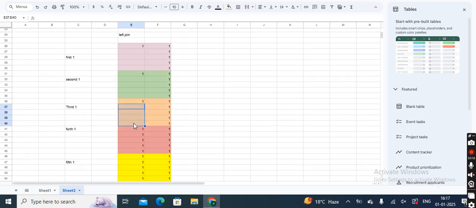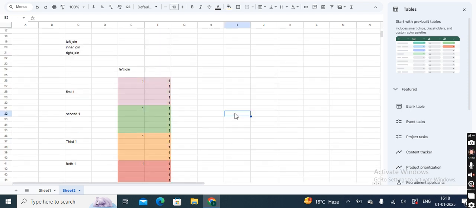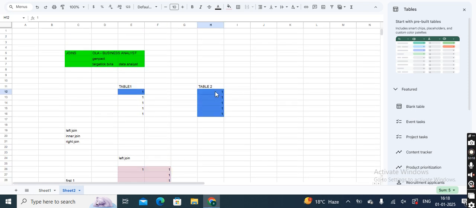Let's take this part away. Now you see what I'm saying. My 1 has merged with all the 5. 1, 2, 3, 4, 5. And this 5 comes from this table. Understand?